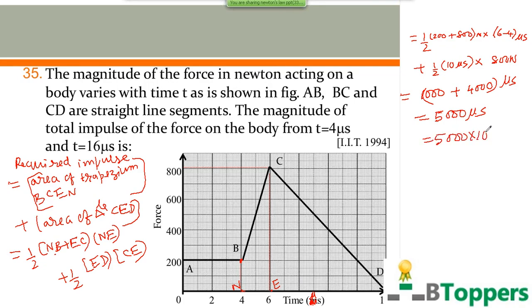1 microsecond is 10 power minus 6 seconds. So that will be 5000 newton into 10 power minus 6 seconds. So newton should be written here, here also newton. So 5 into 10 power minus 3 newton second. That will be the answer. You make this correction here in the graph. The time is in microseconds, not in milliseconds.